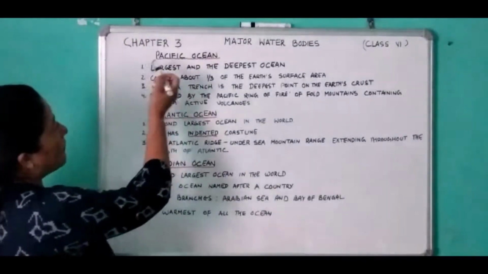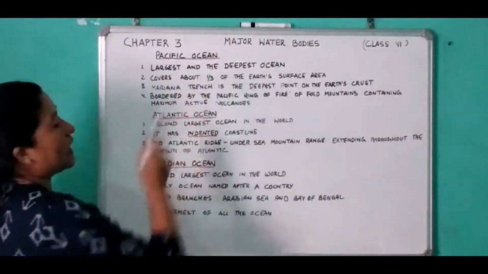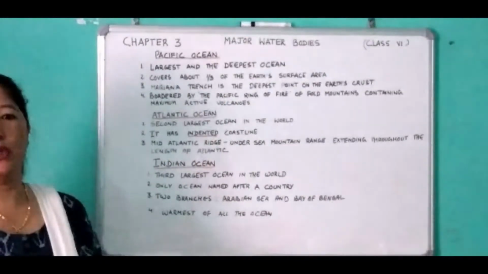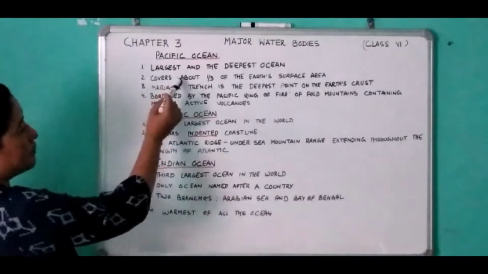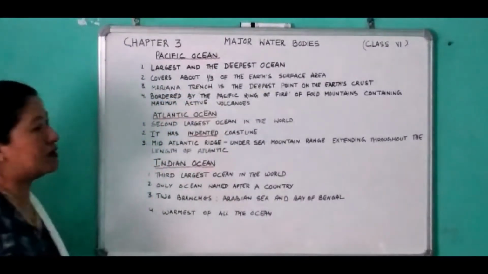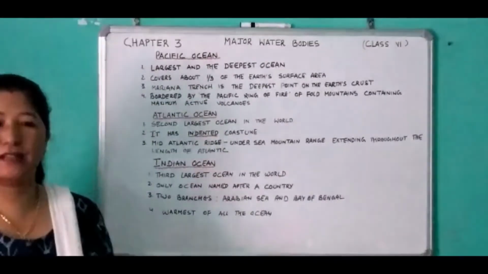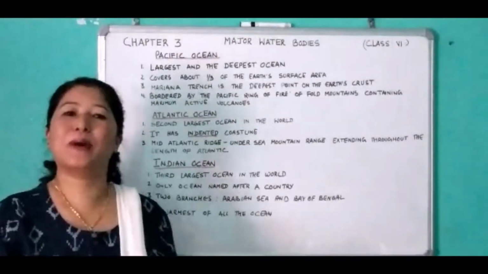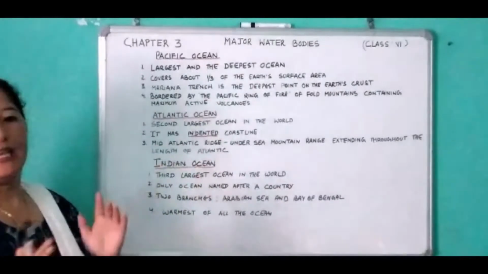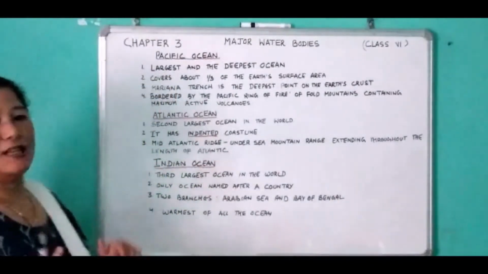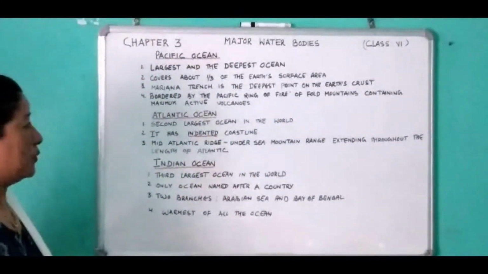Number 1, the Pacific Ocean is the largest and the deepest ocean in the world. Then point number 2, it covers about 1/3 of the Earth's surface area. That means the area covered by the Pacific Ocean is 1/3 of the Earth's surface area. So therefore it is the largest ocean in the world.